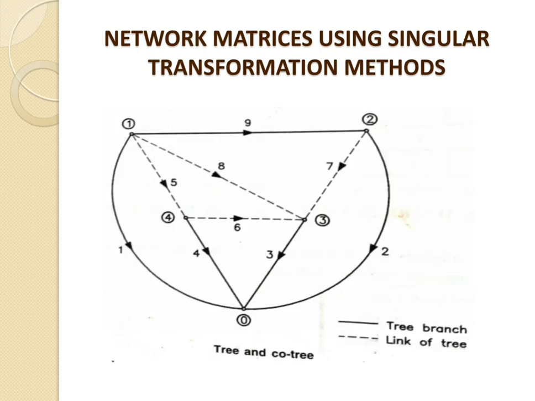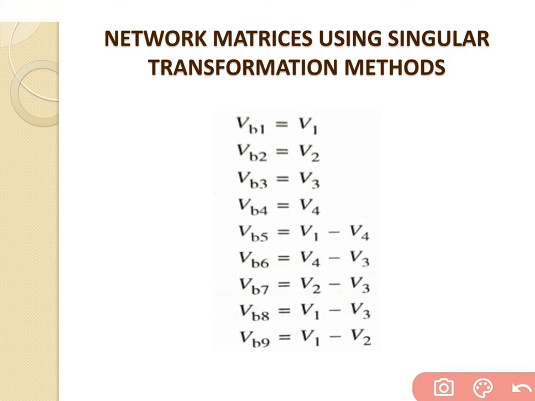In the same way, go for branch number 6, connected between 4 and 3, and the current direction is from 4 to 3. So V4 is higher than V3. So the voltage across branch number 6 is given by V4 minus V3.